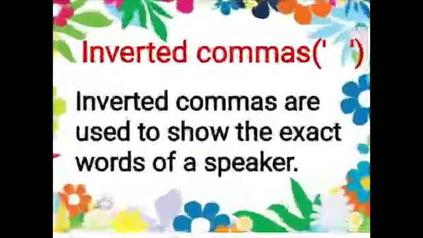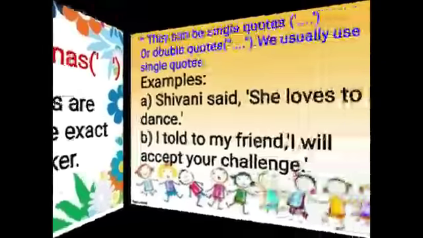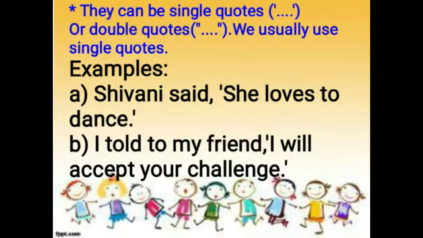Next is inverted commas. Inverted commas are used to show the exact words of a speaker. That means the dialogues which are spoken by a person, we put them in inverted commas. They can be single quotes or double quotes. We usually use single quotes. For example, Shivani said, 'She loves to dance.' So here, she loves to dance is exactly the speech spoken by Shivani, so we put it in inverted commas.